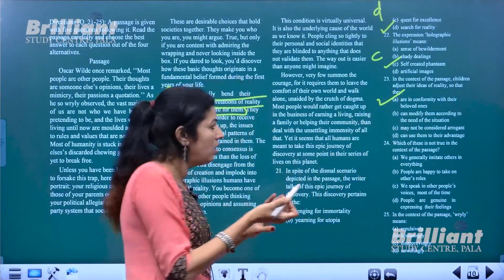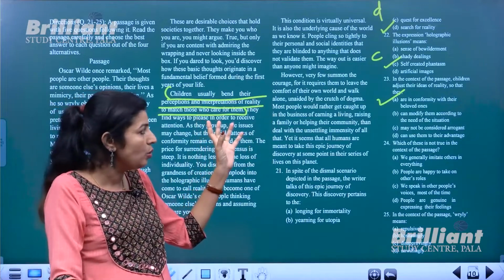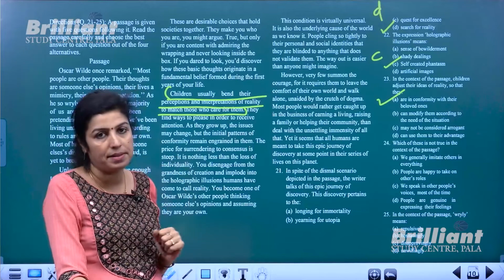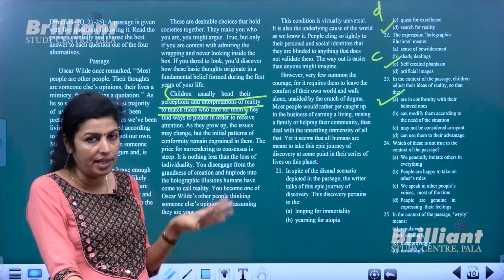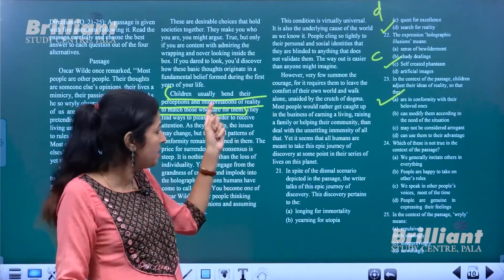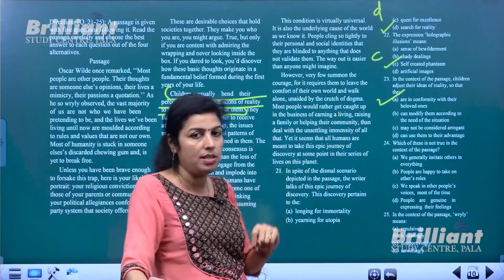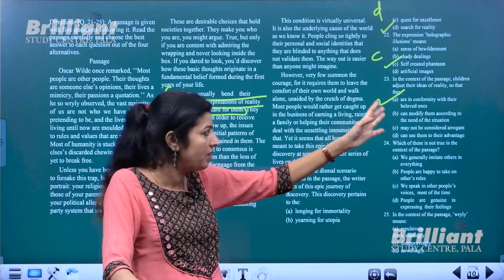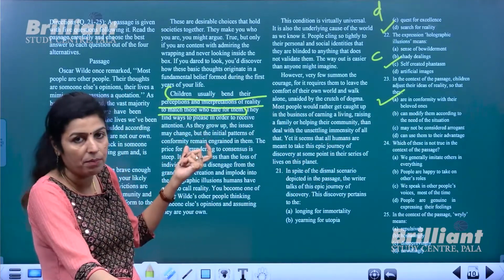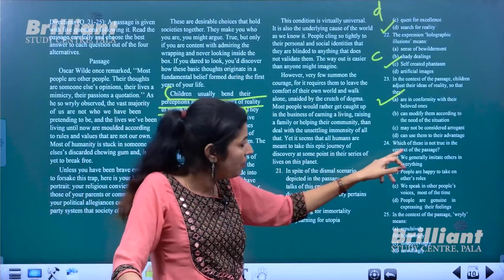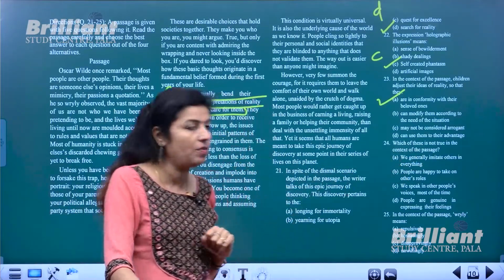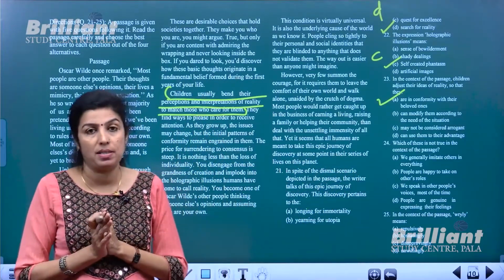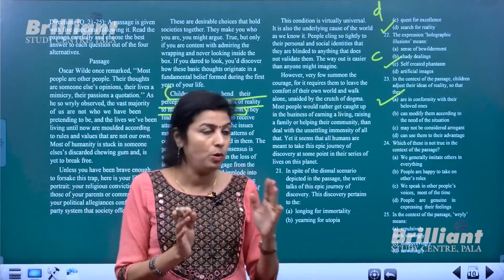So it's not the same words that are used, but the meaning of that statement is also the same. Okay, so not very direct, but if you read this part well, you know that the first option is possible. In conformity or in accordance with their beloved ones means the same thing mentioned here. Okay, then which of these is not true in the context of the passage? This also is based on your understanding of the passage. Unless you understand this passage, you will not be able to answer this question also.